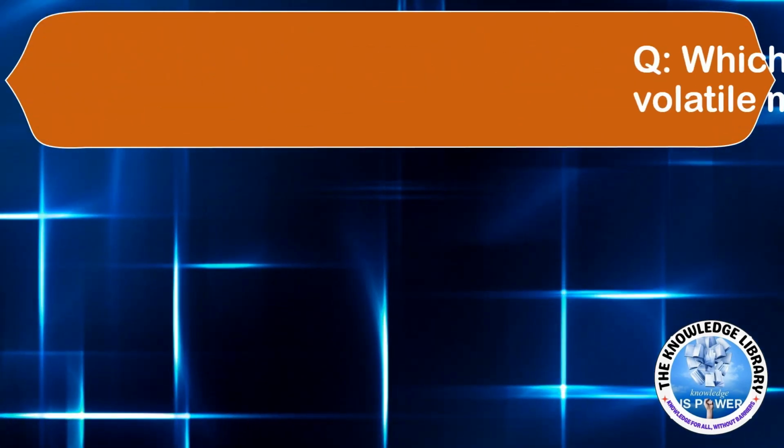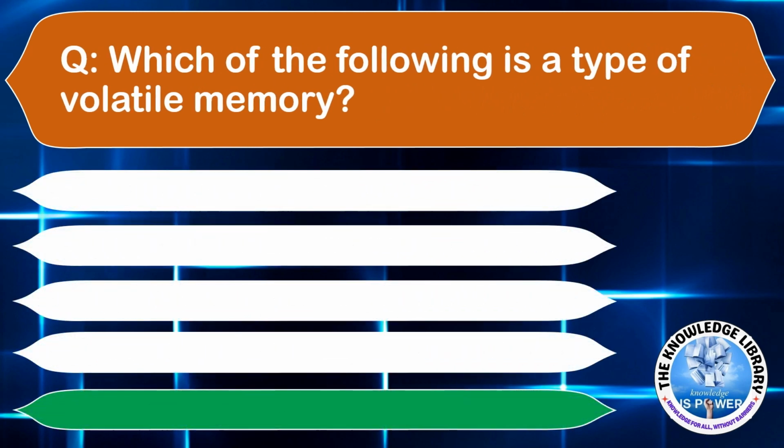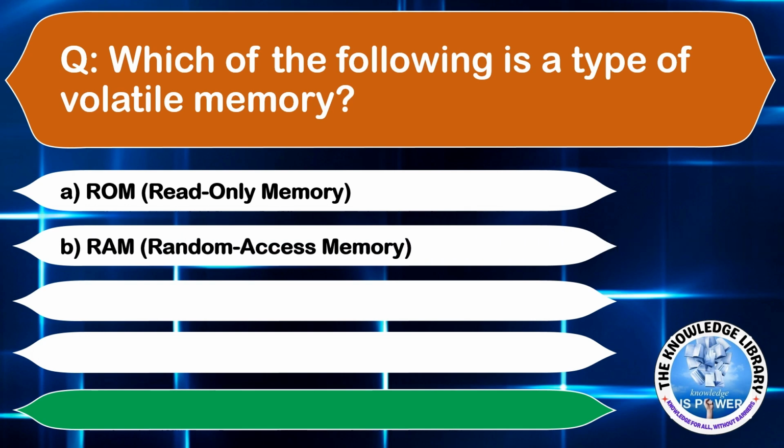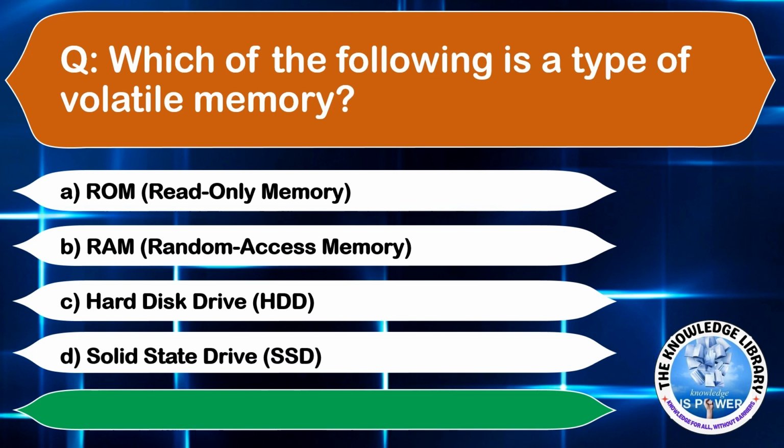Moving to the next question. Which of the following is a type of volatile memory? Option A, read-only memory. Option B, random access memory. Option C, hard disk drive. Or option D, solid state drive. The correct answer is option B.